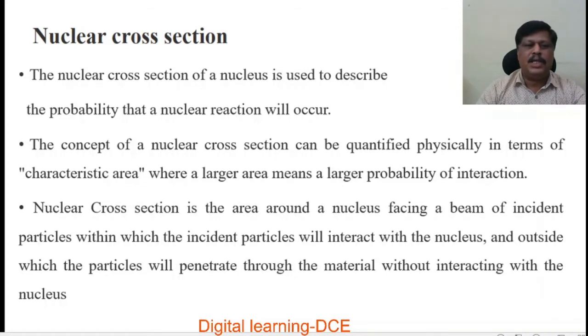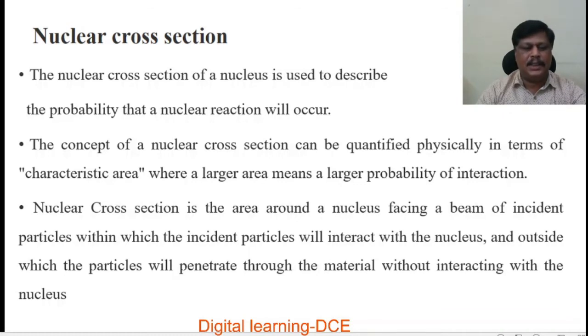So how many particles will interact with the target nucleus and lead to some sort of nuclear reaction, and how many of them penetrate through? To do that kind of calculation, we need to understand something known as nuclear cross section.